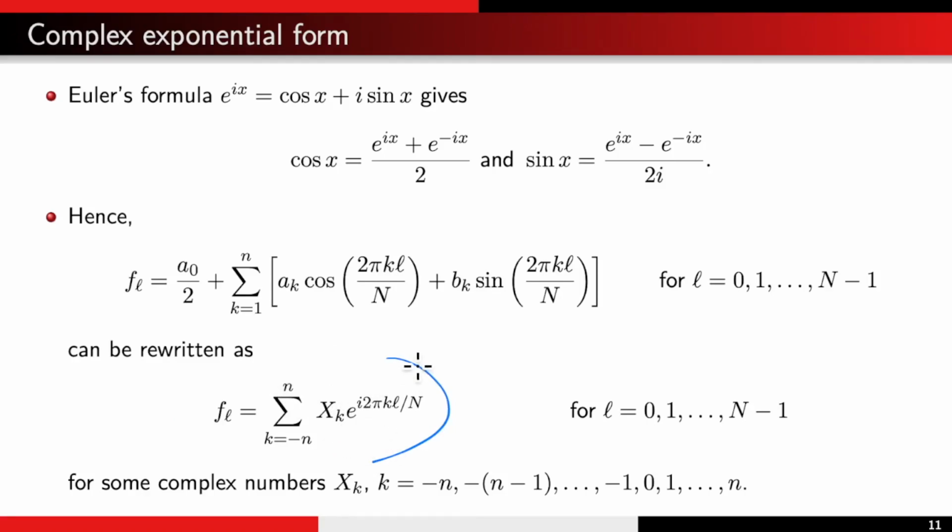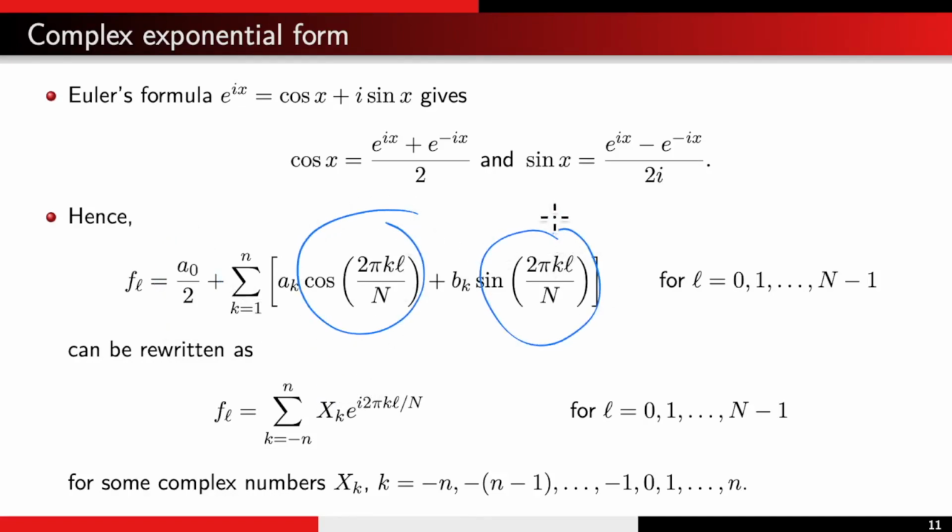Here, we have the exponentials e to the i 2 pi kL divided by capital N, and k ranges from negative n to n. This is taken into account in this summation for k equal to 0.